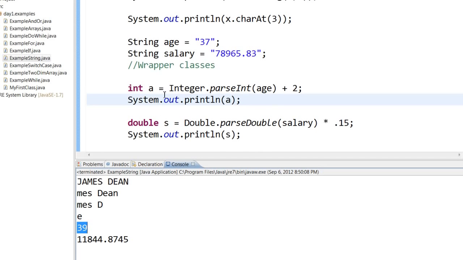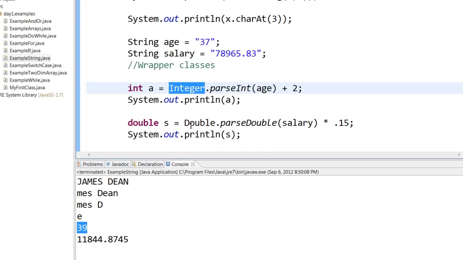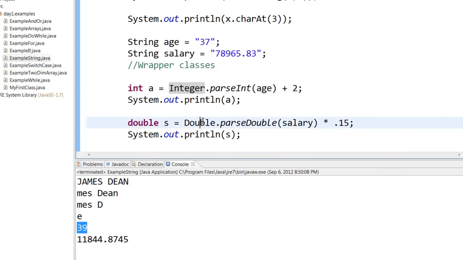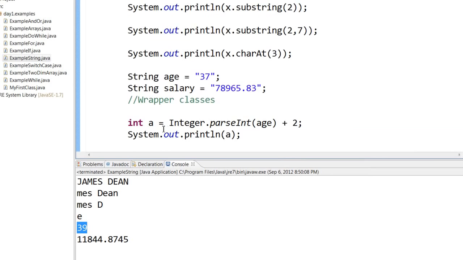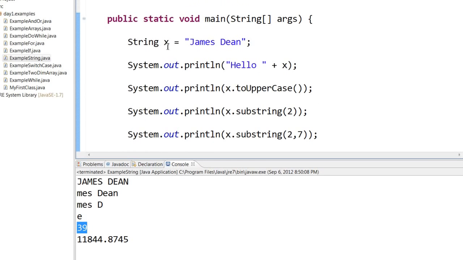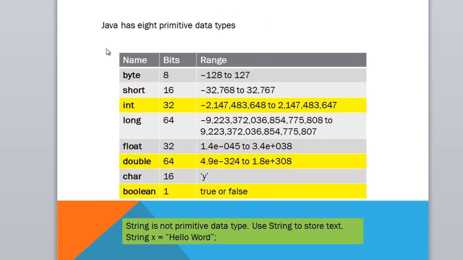So this is called wrapper classes. There is a wrapper class for every primitive data type. Of course, the next question will be like, okay, we saw integer and you just introduced double to us to hold decimal places, and you also showed us a string which holds text. What are the other data types that Java has? Java has 8 primitive data types: byte, short, int, long, float, double, character, boolean.